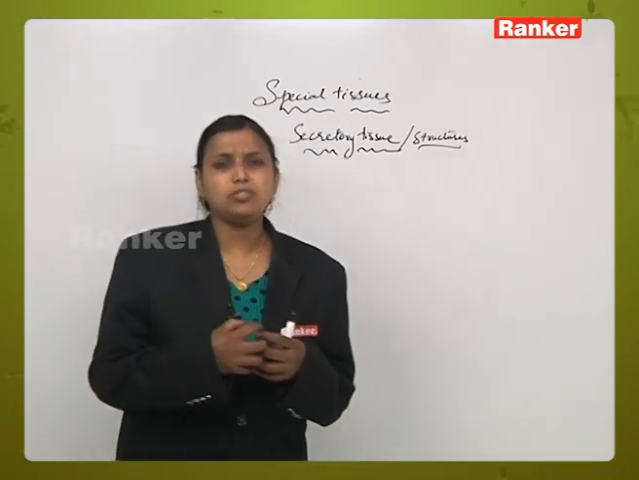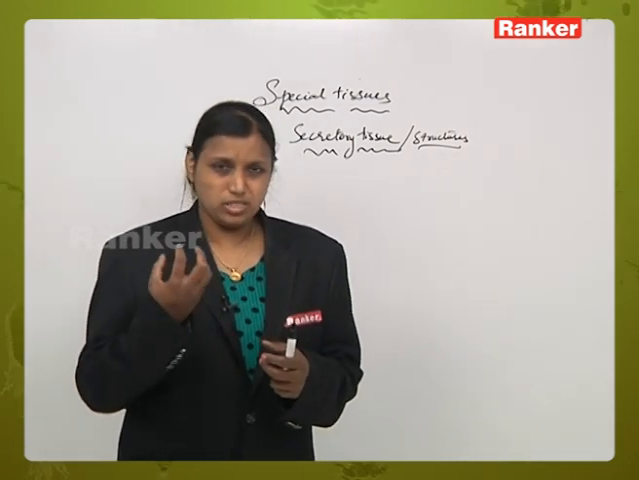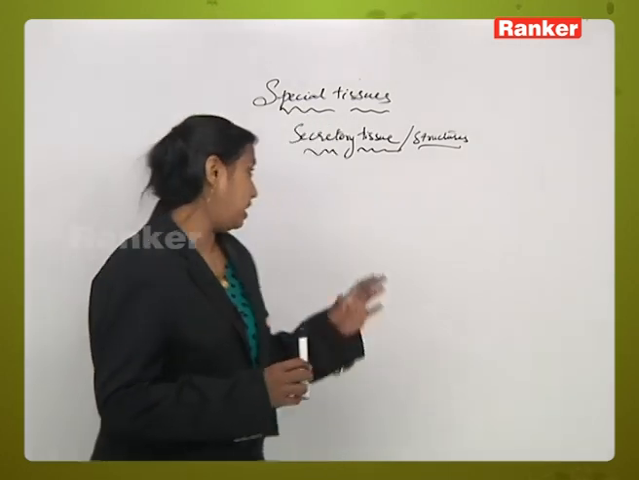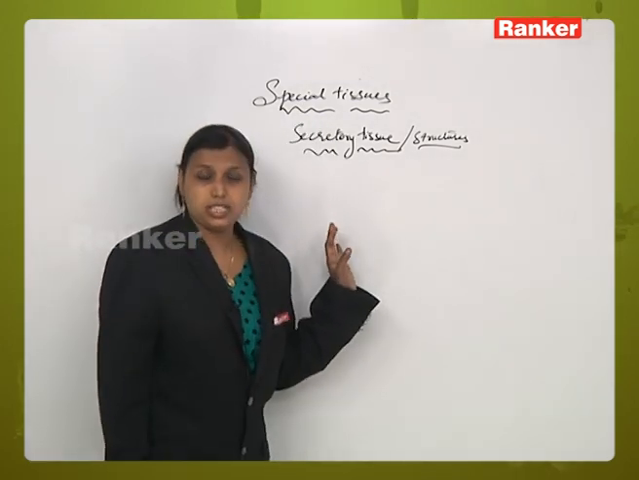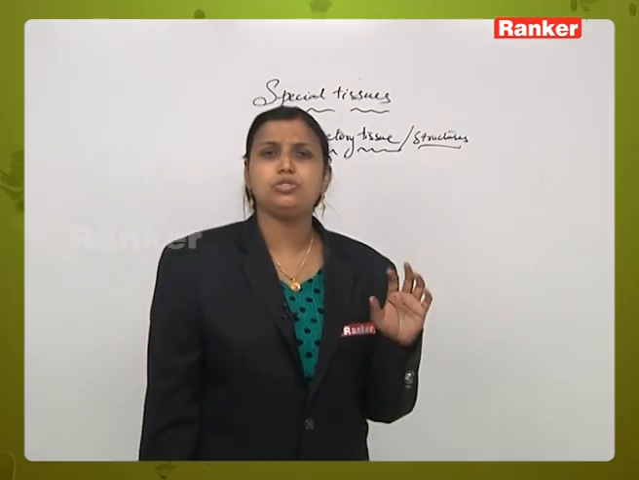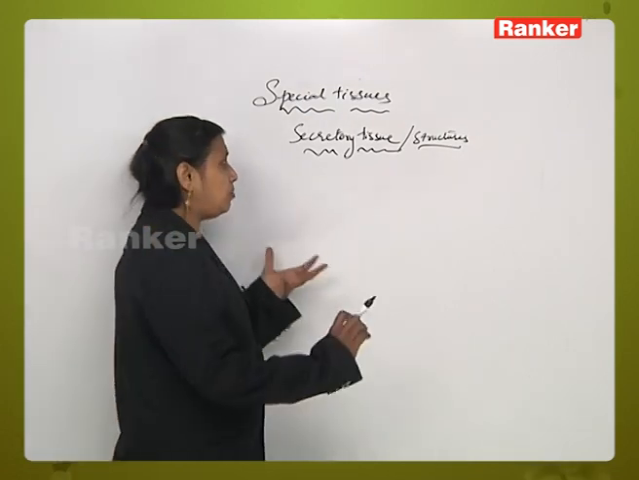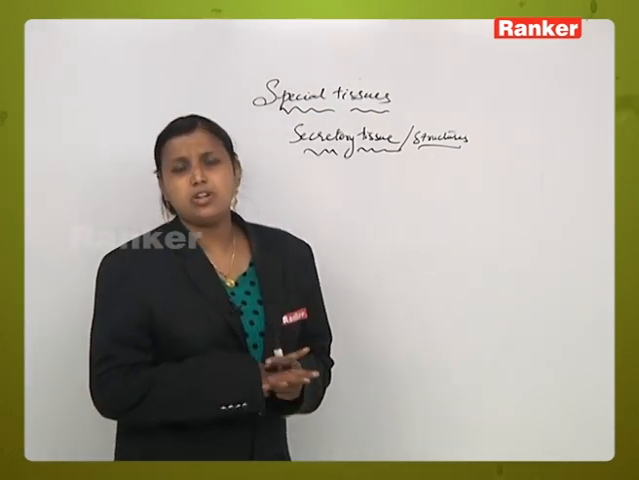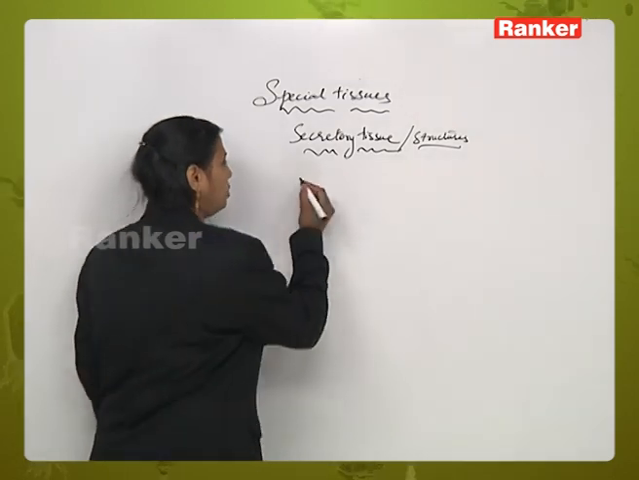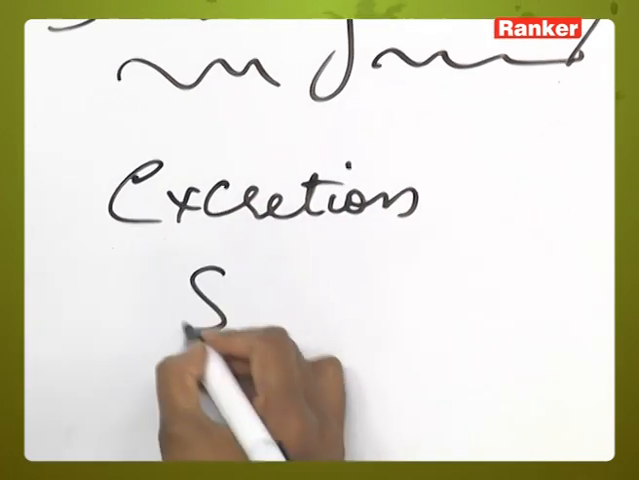The excretion of all the unnecessary material present in the plant body, which may cause a harmful effect to the plant body, is done by special types of tissues. Those are called secretory tissues or secretory structures. So basically the secretory structure or secretory tissue involves two phenomena, called excretion and secretion.